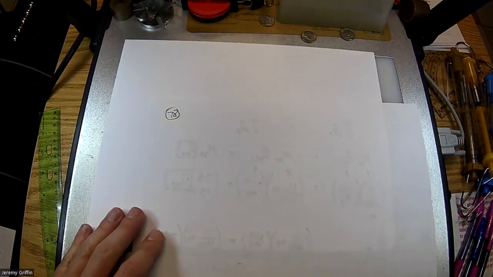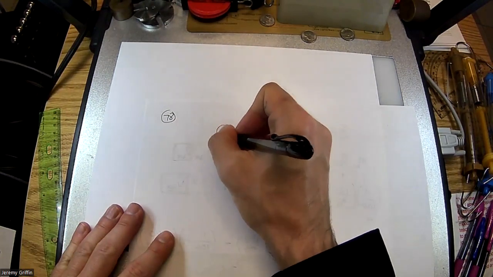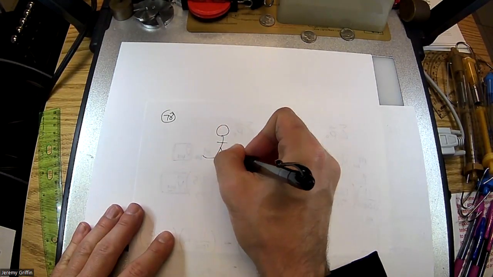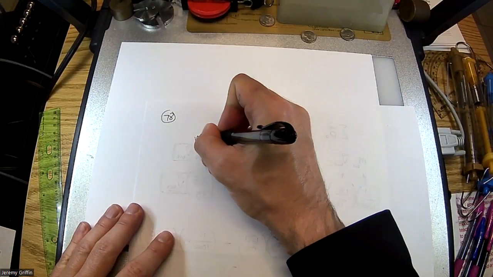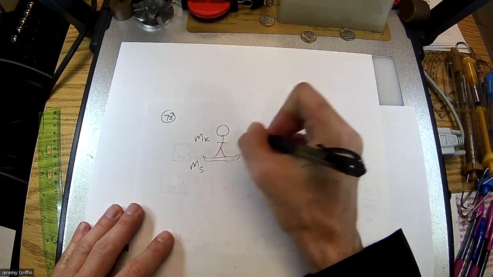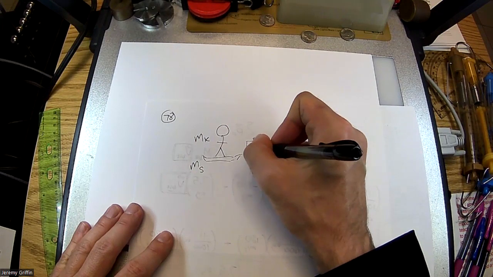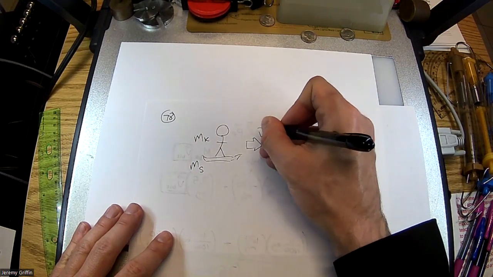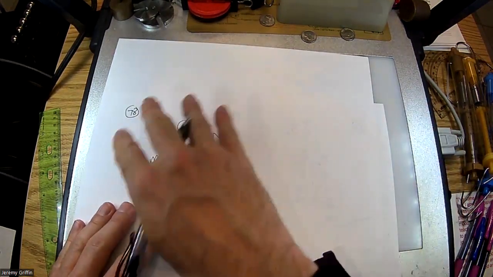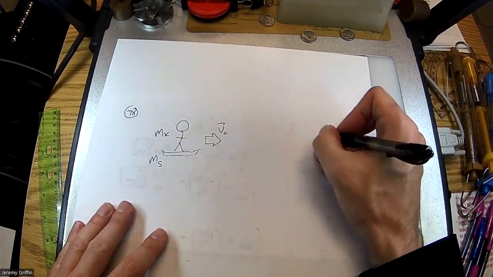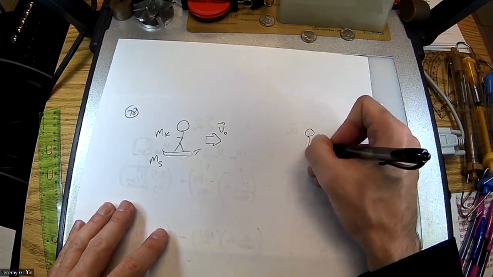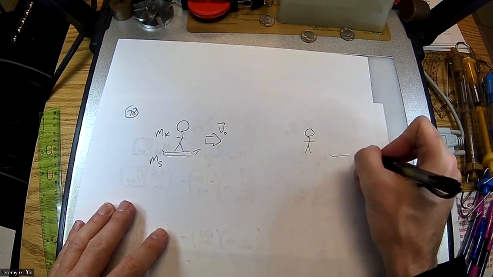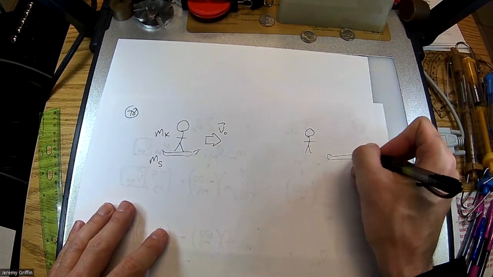All right, so number 78. Draw this out. I got Kofi on a skateboard. So I got massive Kofi. Here's massive the skateboard. And they were initially traveling together at some initial velocity. All right, so this is all pre jump, right? And then at some point, Kofi's gonna jump, and it's gonna send the skateboard flying, I guess, to the right.